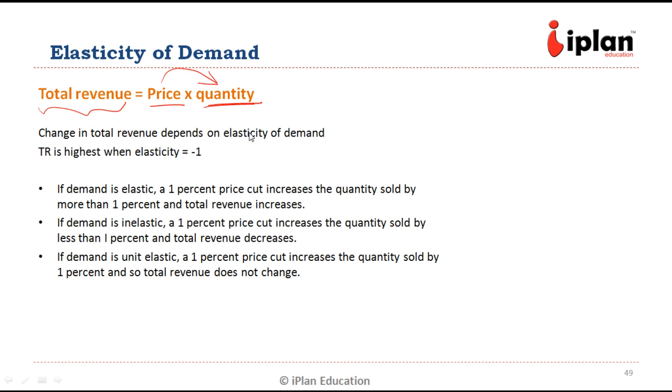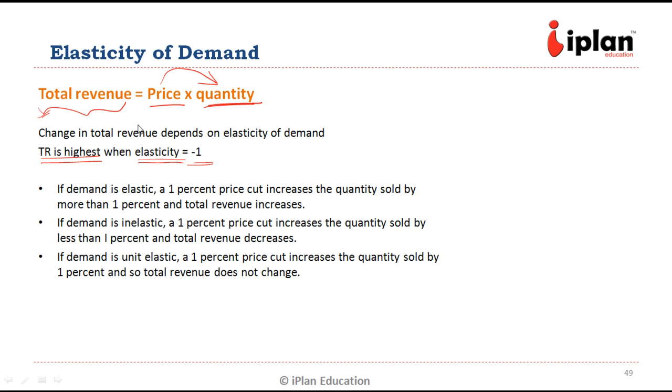So we need to look at the elasticity of demand. That is, by changing price by 1%, what percentage change is there in the quantity demanded. That will give us an idea at what point our total revenue is maximized. So if the elasticity is equal to -1, that is, on a 1% change in price there is a 1% change in quantity, the total revenue is going to be the highest.